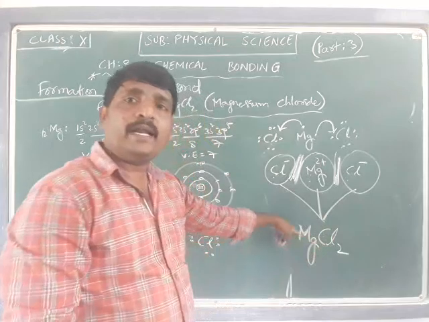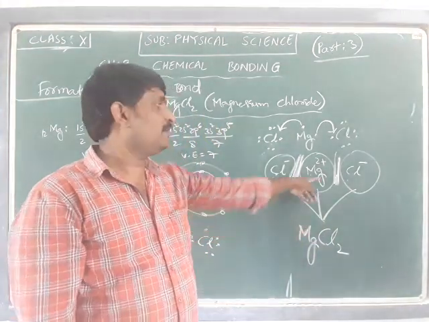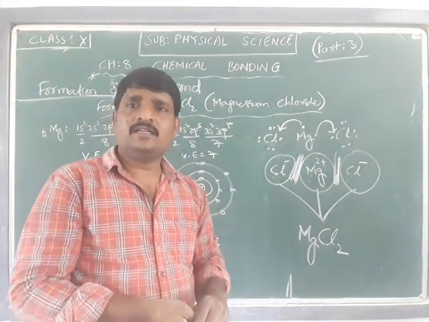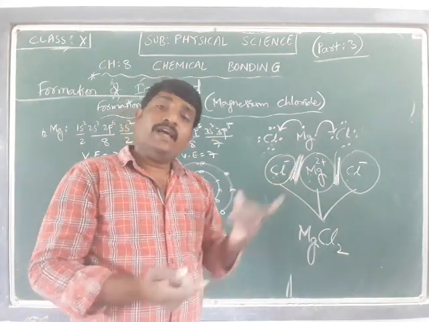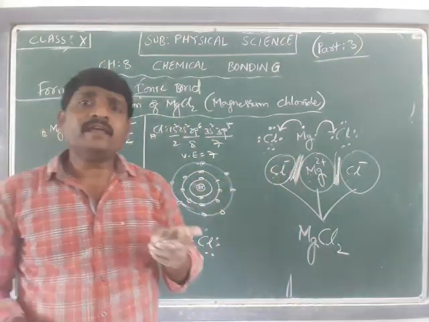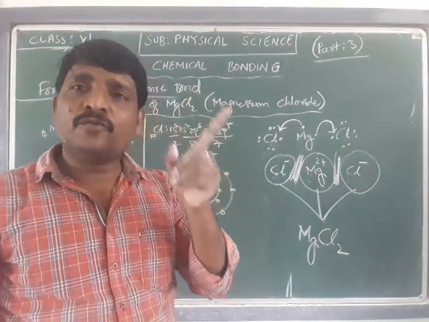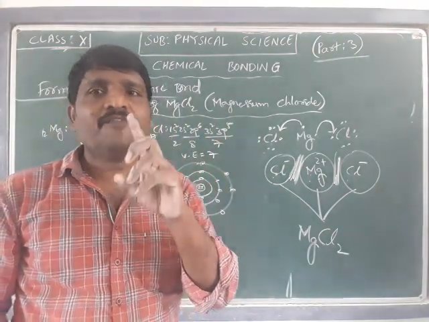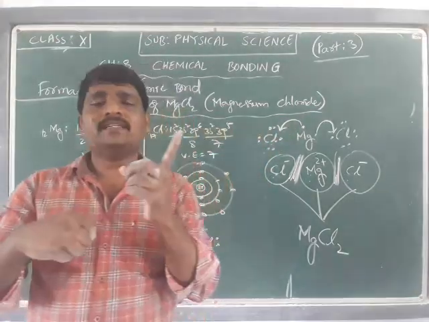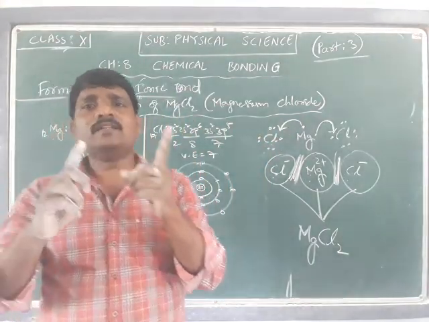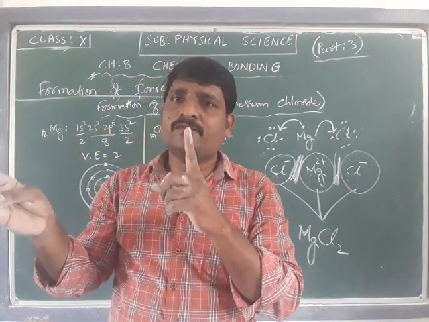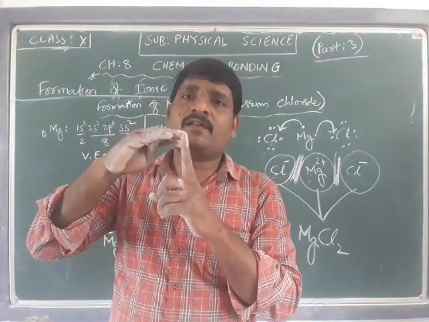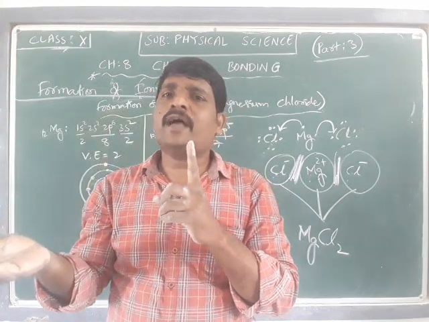2 chlorines are required to bond with magnesium as per the concept of valence electrons and the formation of ions. In the case of sodium, as sodium has the tendency of giving 1 electron and chlorine has the tendency of accepting 1 electron, one sodium transfers 1 electron and 1 chlorine is required to accept it.